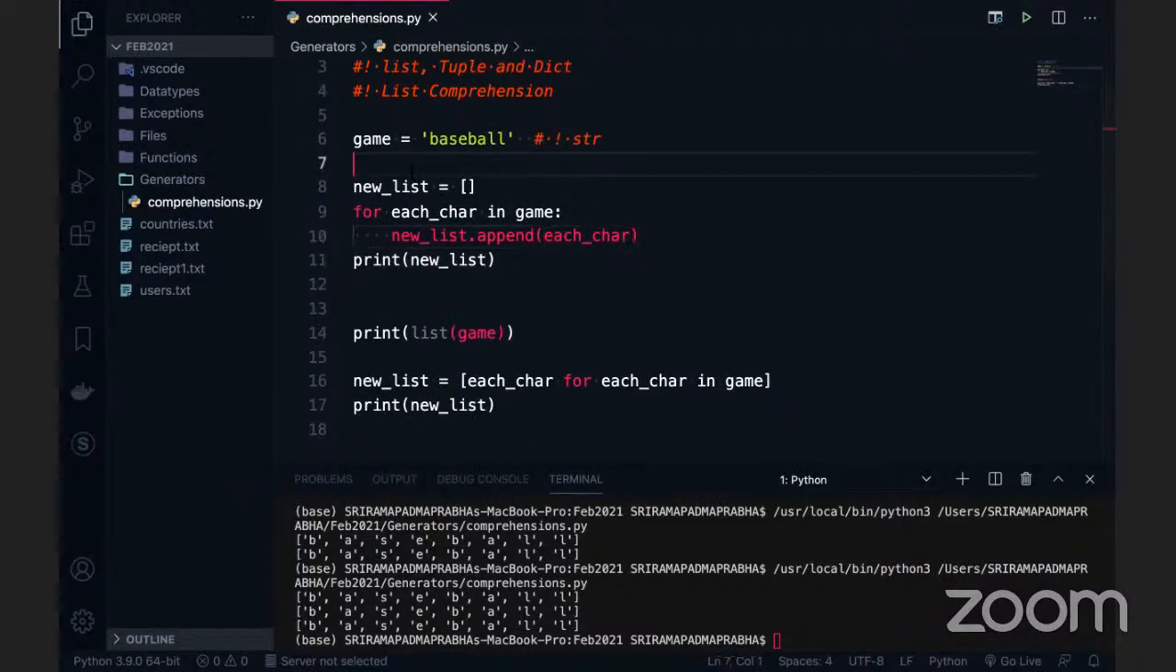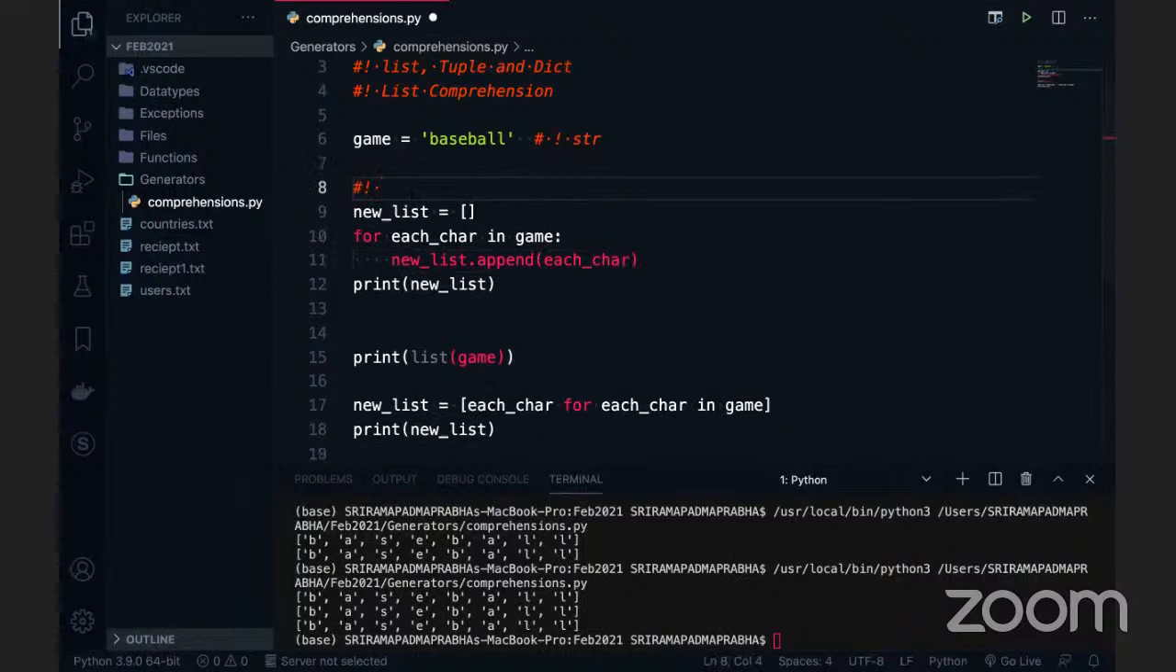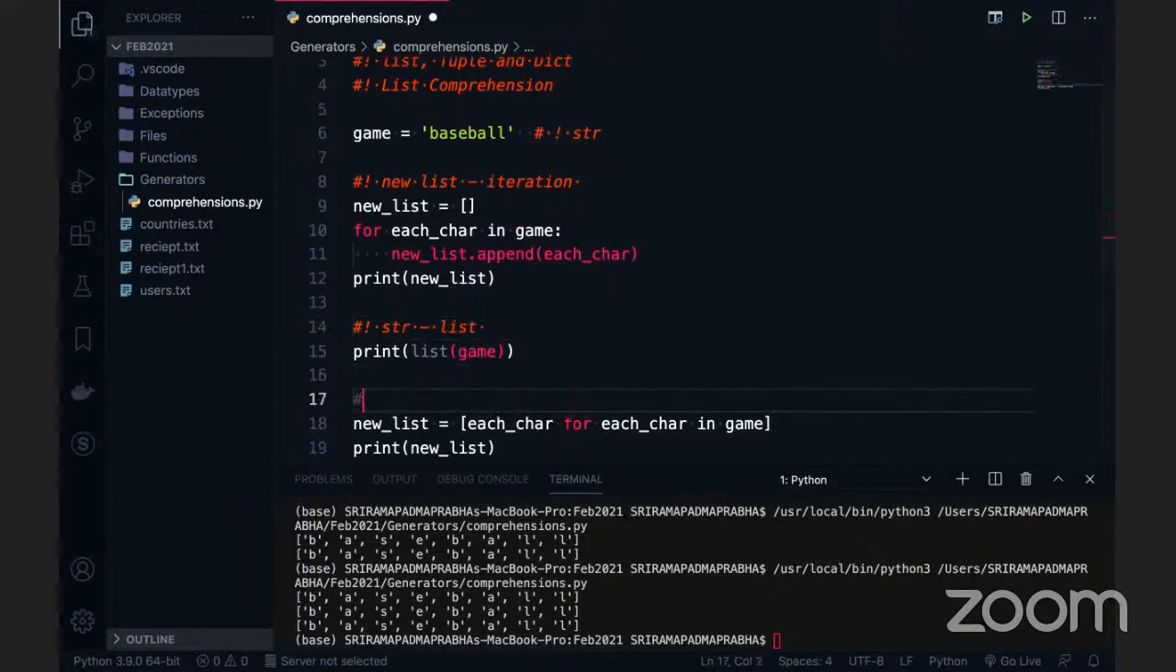So the first way is the iteration process. Here we take a new list, a new list declaration, and we do the iteration. And the second way is just conversion. This is nothing but data type conversion. We are converting from the string to the list. Both are iterable data, right? So that's why we are able to convert it. This one is a list comprehension, right?